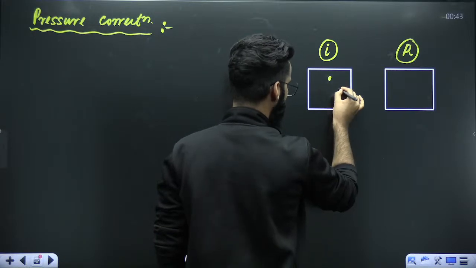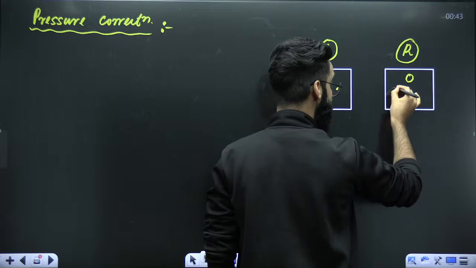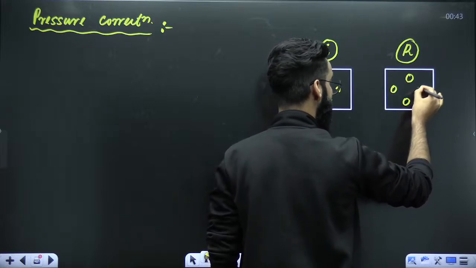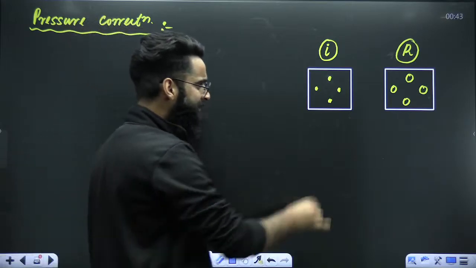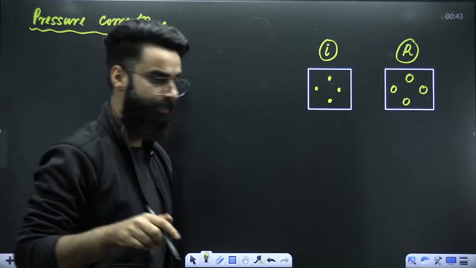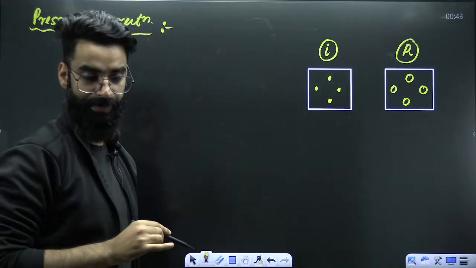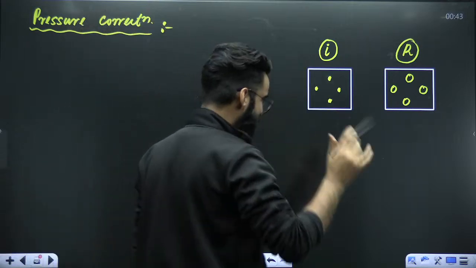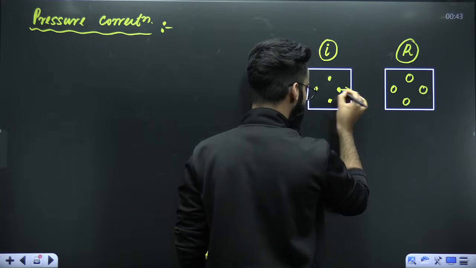These are the ideal gas molecules, which I'm representing with dots. These are real gas molecules, which I'm representing with spheres, okay? Now, you know, between the ideal gas molecules, you won't find any attraction. But between the real gas molecules, you will find attraction, right? Now, imagine that this particular ideal gas molecule is going to collide with the wall of the container.